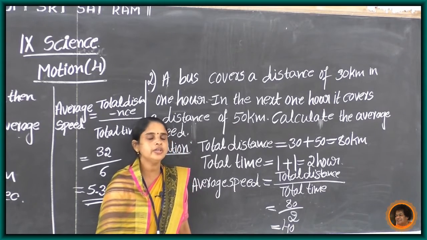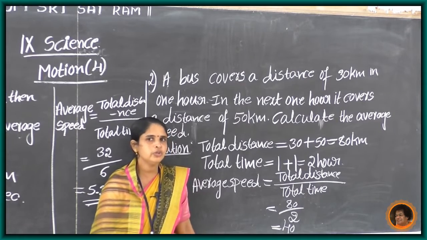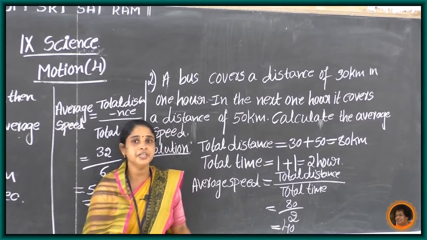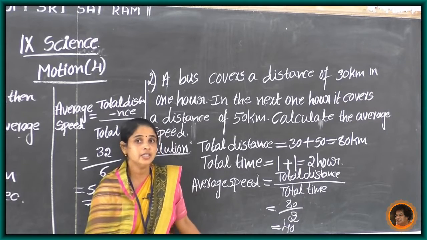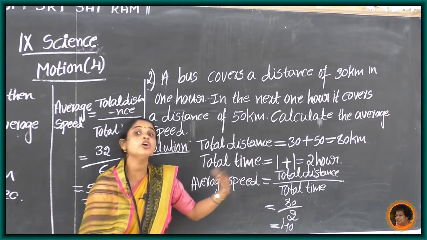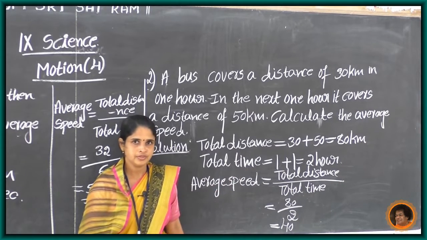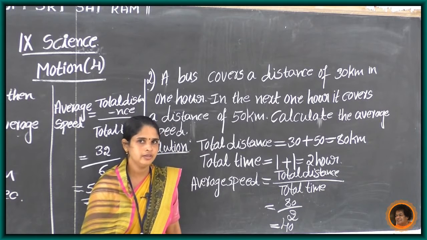What is the SI unit here? Is it meter per second? We know that the SI unit of speed is meter per second. But here distance traveled is given in kilometers, and time in hours, not in seconds.